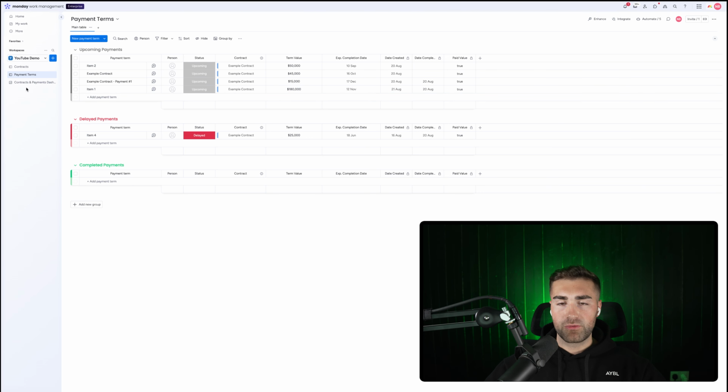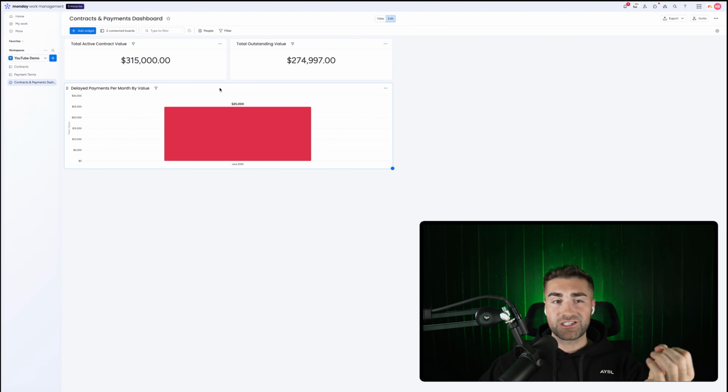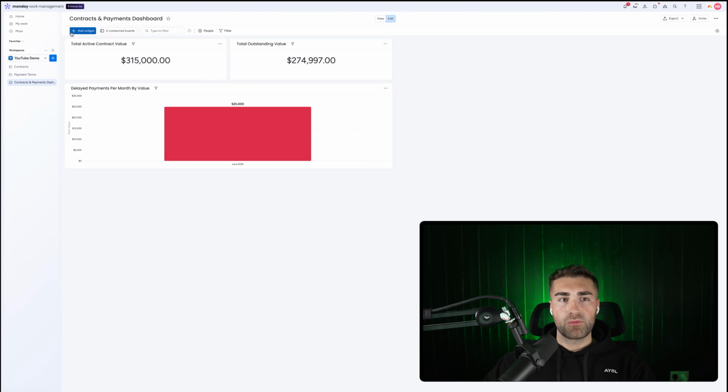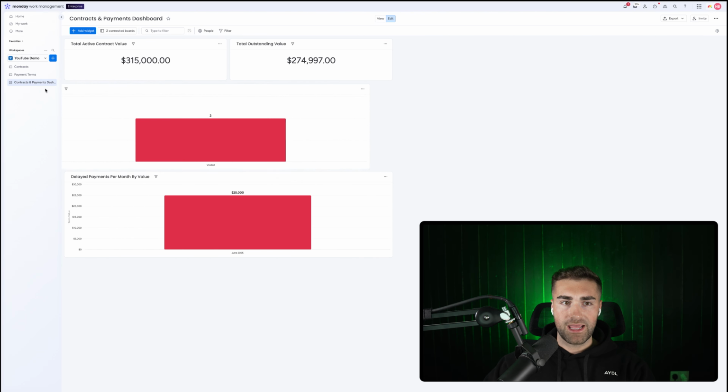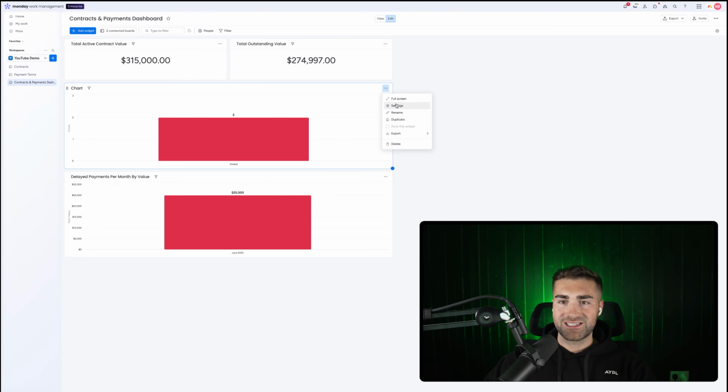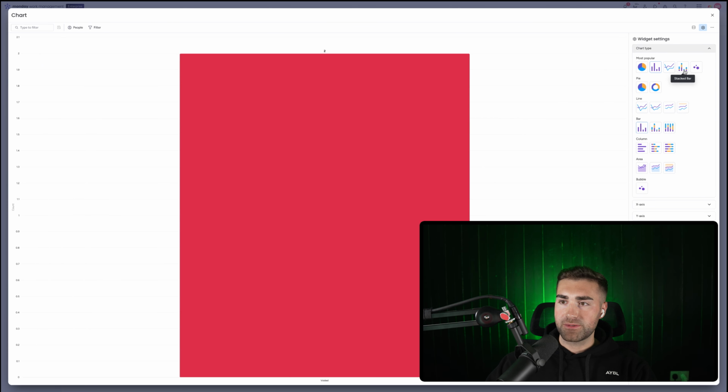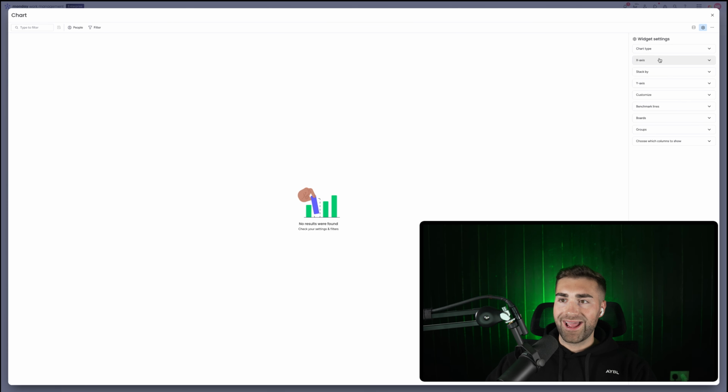Now, obviously, as you build this out, it will become enormous, and you'd be able to see all of your payments, and I'm going to show you how to stack it by your different contracts as well, so we'll come on to that. So we go ahead and add a widget. It's going to be a chart. I'll reposition this over here, three dotted buttons, settings, and then our chart type is going to be a stack bar graph.